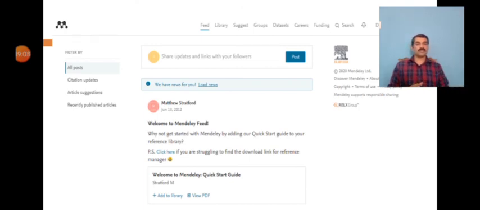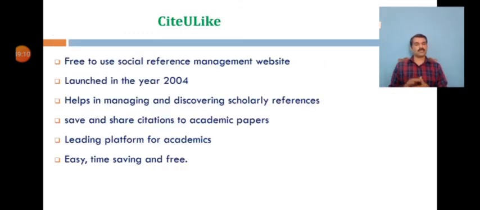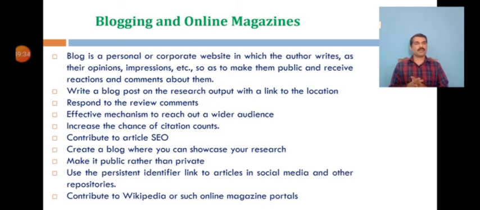And the other one is CiteULike. It is a social media type site which shares your research with others and shows what others are reading. It has actually grown to be one of the biggest and most popular social reference management websites, and a free service tool for managing and discovering scholarly references. And it automatically locates and recommends interesting articles that are new to the registered scholar.